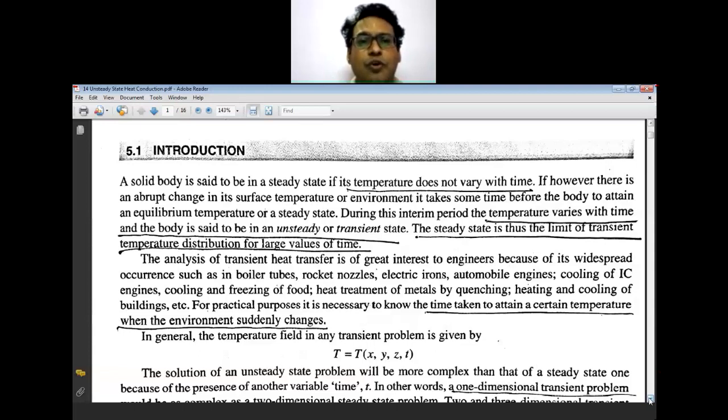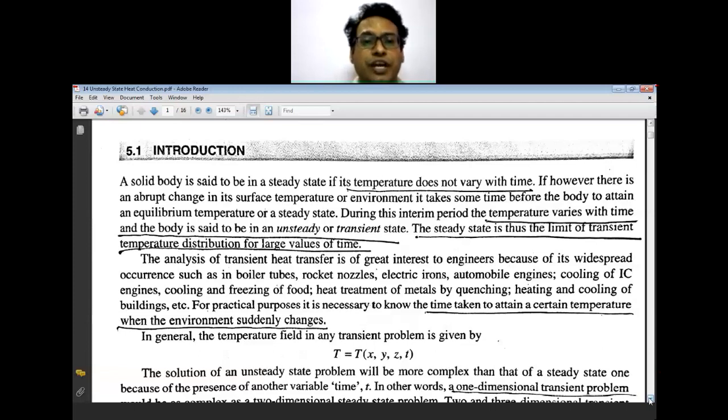Till now, we have discussed systems where steady state has been attained. Steady state is nothing but the temperature does not vary with time.